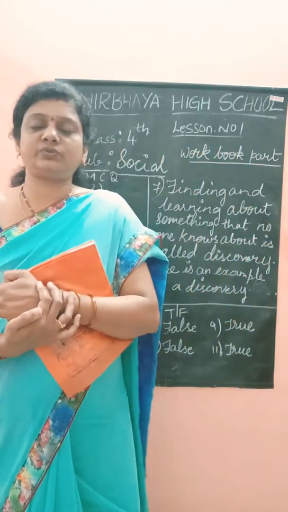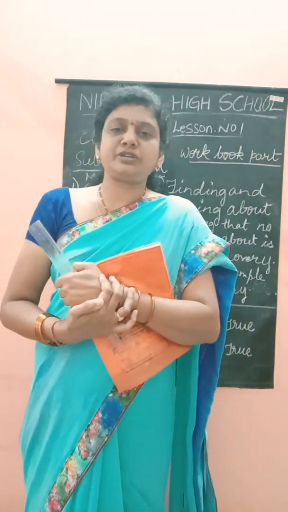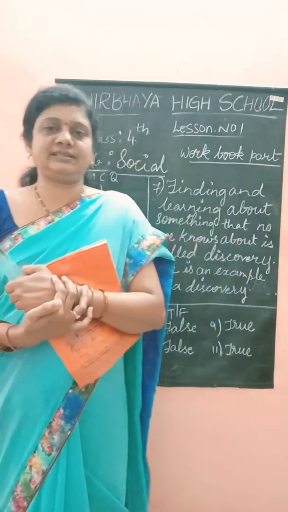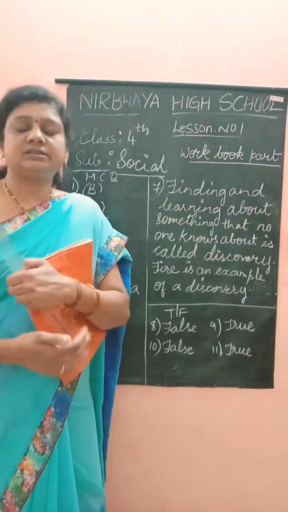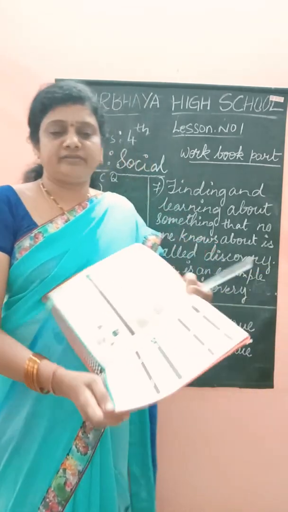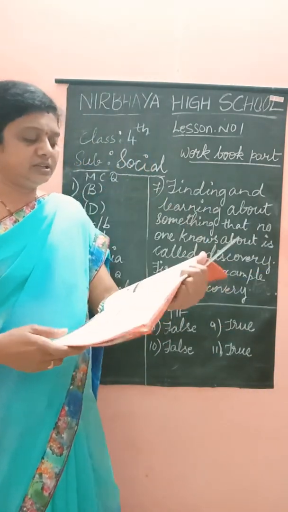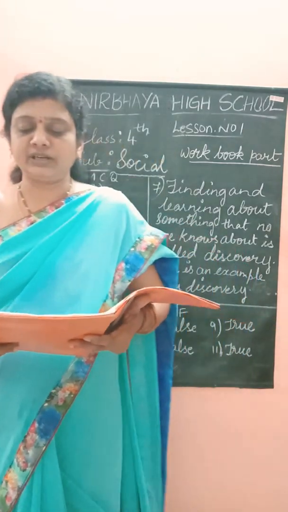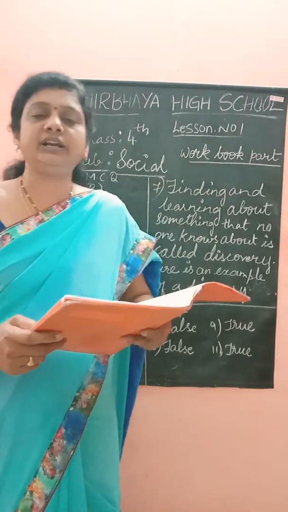In the previous class, we finished our explanation part of the social first lesson. On that day, I asked you to write in the textbook, page number 5. Sort the given items into discoveries and inventions. Tick the correct column for each.